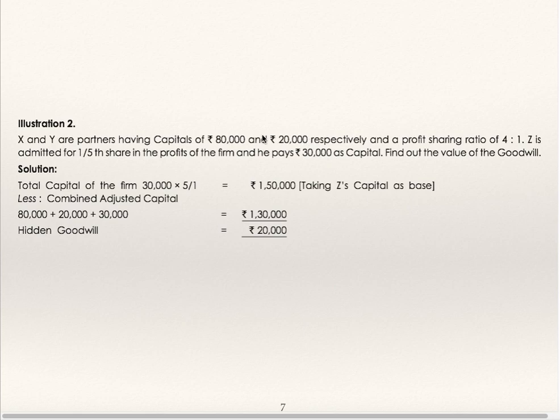If you add the capital of all the three partners, you will get 80,000 plus 20,000 plus 30,000, which will be 1,30,000. So hidden goodwill will be 20,000. So this is capital as per new partners' profit sharing ratio taking as base, and this is actual capital. Difference between these two is hidden goodwill.